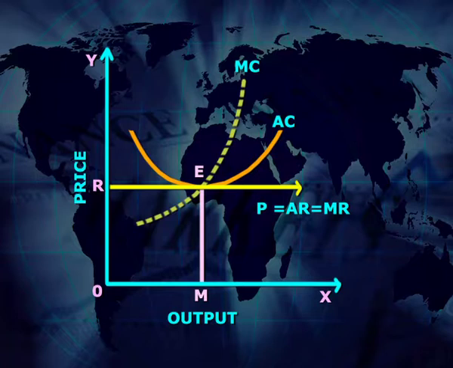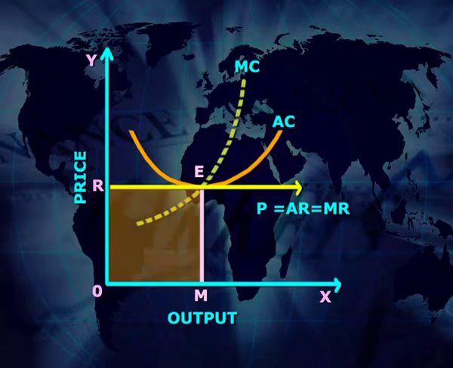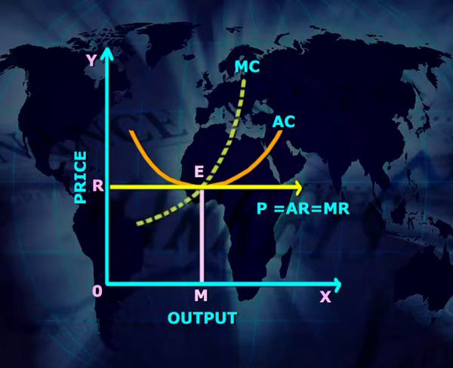At OM equilibrium production, total revenue is equal to OREM, which is equal to total cost. Therefore, the firm is under normal profit position. At OM equilibrium production of the firm, EM is equal to price is equal to AR is equal to AC is equal to MR is equal to MC also. Therefore, this is an optimum firm.